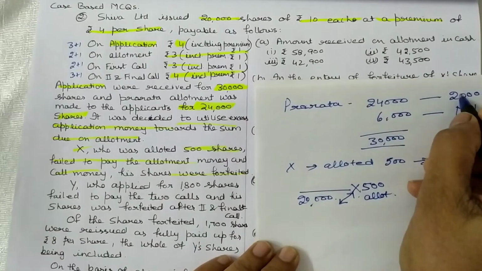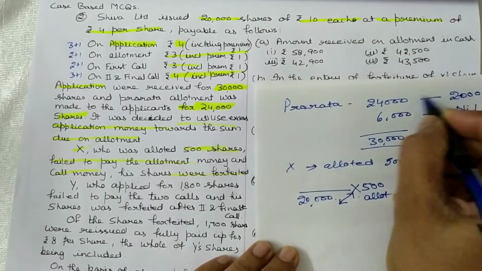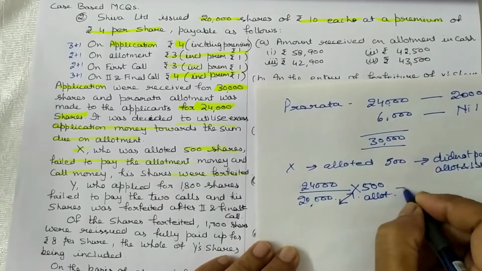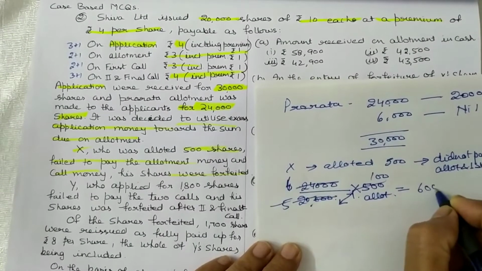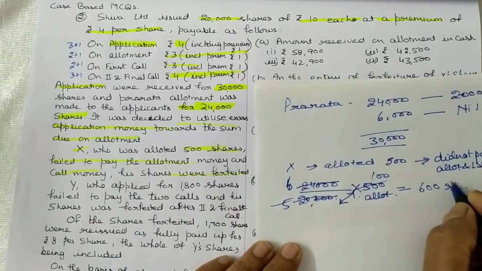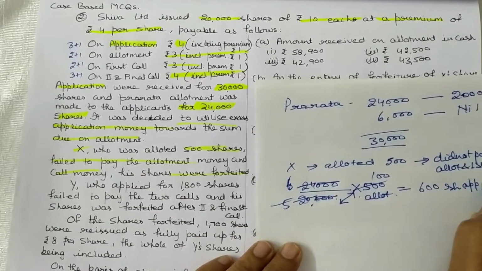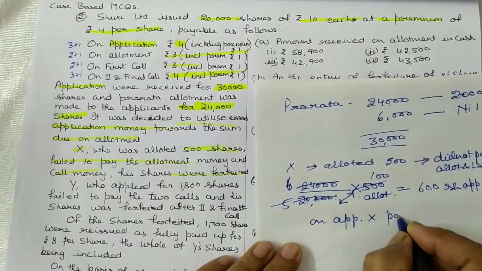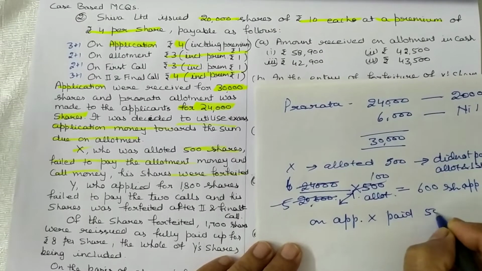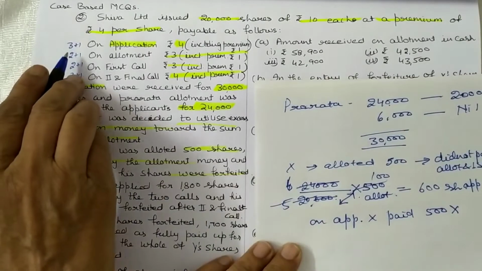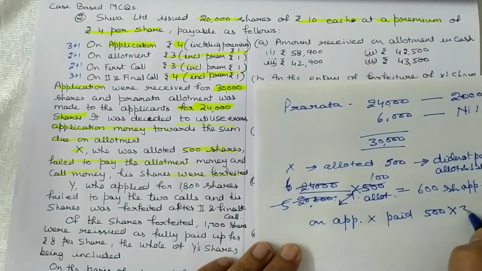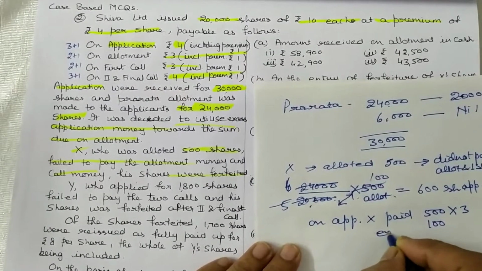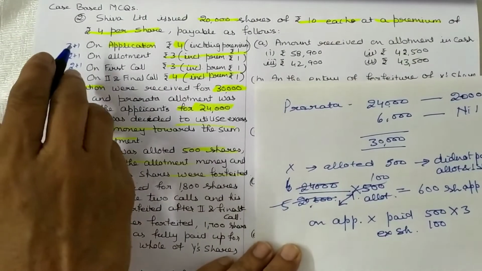20,000 shareholders applied for 24,000. So it means these are applied shares of X. So it means he has paid on applied 500 into 3 on application excluding premium, and on 100 excess shares he pays 3 plus 1, 4 including premium.